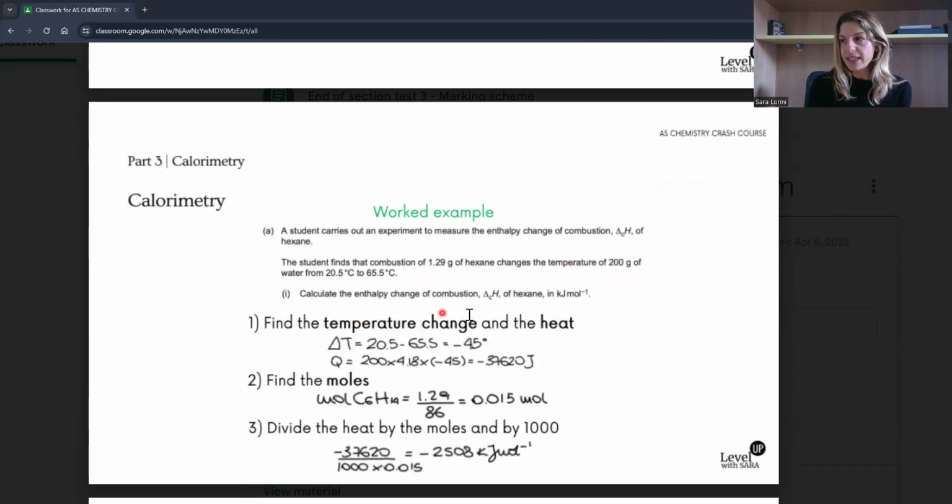For example, if you look at this question, combustion of 2.9 grams of hexane changes the temperature of 200 grams of water. So in the specific heat capacity equation, you will use the mass of water. Okay, while for the moles, you use the moles of the substance that you want to calculate the enthalpy of. Okay, very important. And I'm going to say something else.